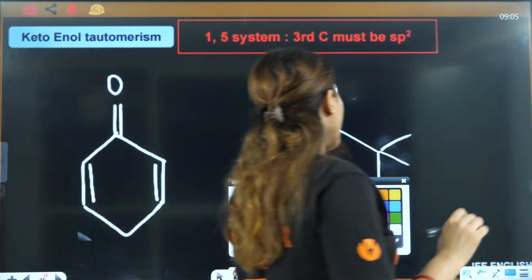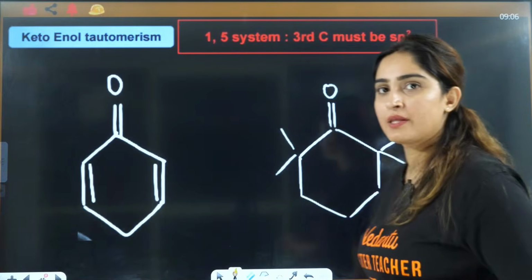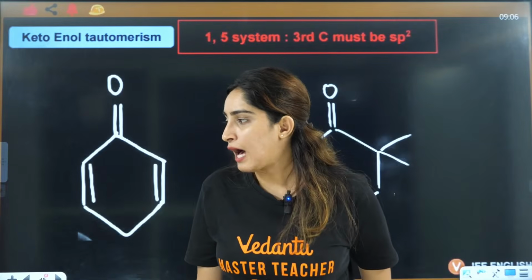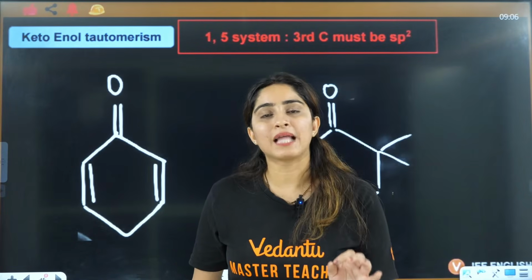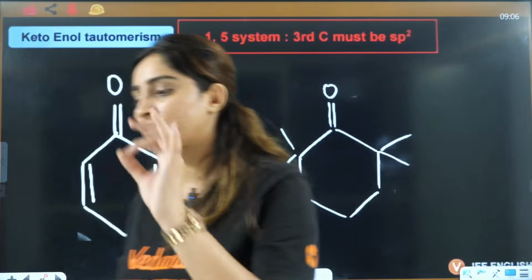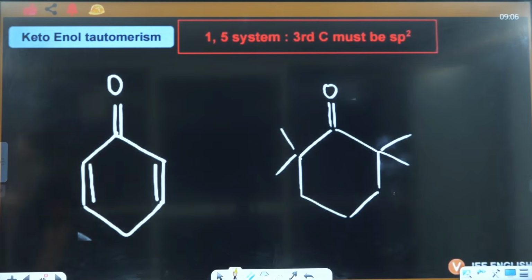Now let's talk about another system, that is 1-5 system. What are the conditions when it will obey 1-5 system and how it will obey 1-5 system? Ready everyone?